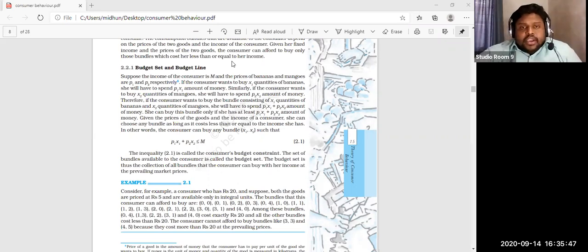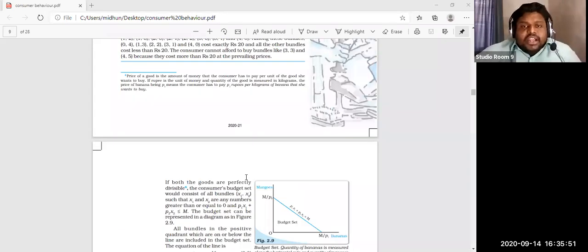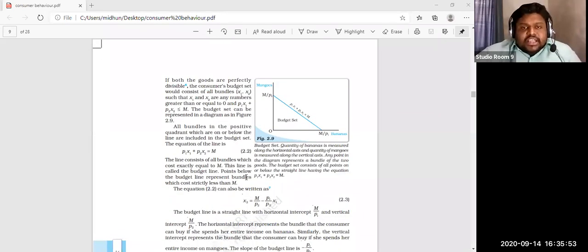If both goods are perfectly divisible, the consumer's budget set would consist of all bundles X1 and X2 such that X1 and X2 are any number greater than or equal to 0 and P1 X1 plus P2 X2 is less than or equal to M. So here we are able to divide perfectly, because the amount is 20 and the price of the commodity is 5, so easily we can divide the number of goods also.